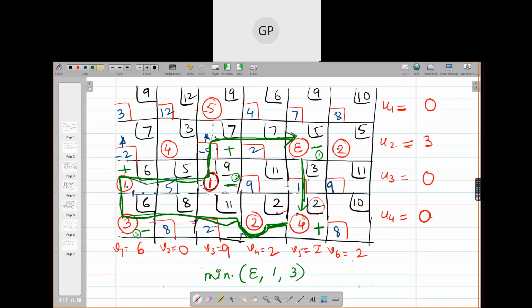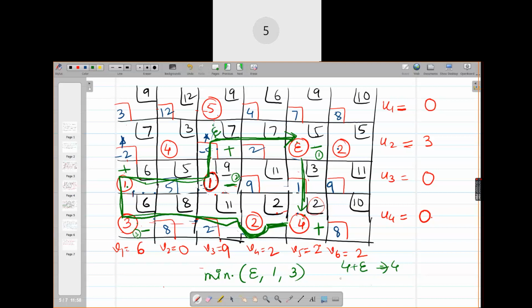And 1 plus epsilon, wherever you subtract epsilon here it will become 0. Here it will become 4 plus epsilon. So 4 plus epsilon is nothing but 4. Okay. Is that clear, girls? Yes, ma'am.